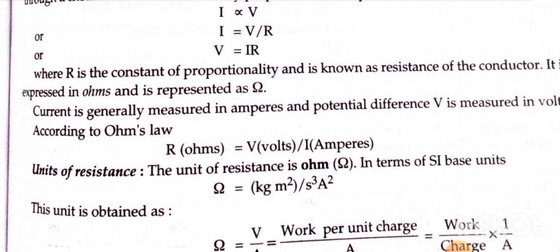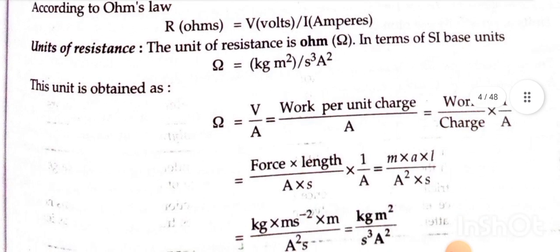This unit is obtained as ohm = V/A = work per unit charge divided by current = work/charge × 1/current = force × length divided by A·s × 1/A = mass × acceleration × length divided by A² s = kg × m/s² × m divided by A² s = kg m² divided by s³ A².